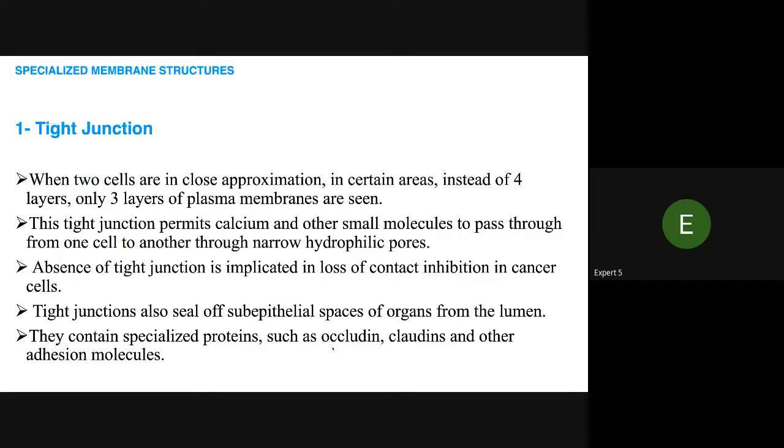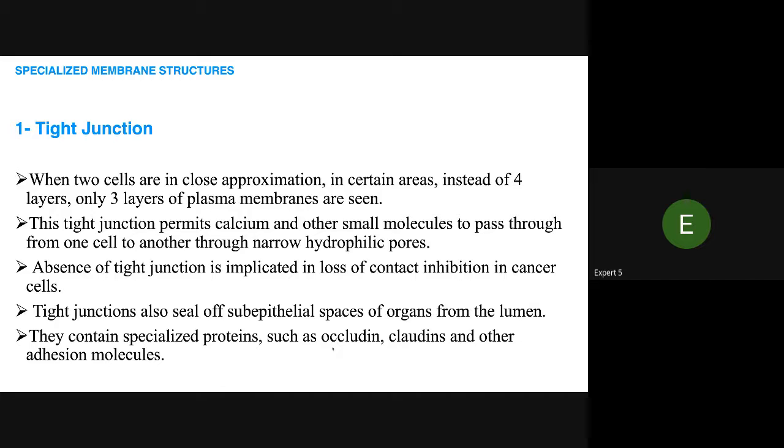Specialized membrane structures. First is the tight junction. When membranes come into close approximation in certain areas, instead of 4 layers, only 3 layers of plasma membrane are seen. This tight junction permits calcium and other small molecules to pass from one cell to another through narrow hydrophilic pores.